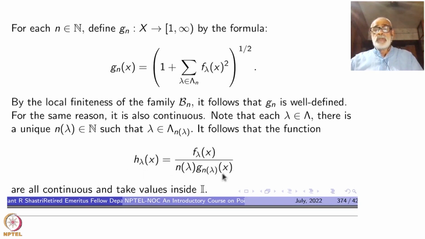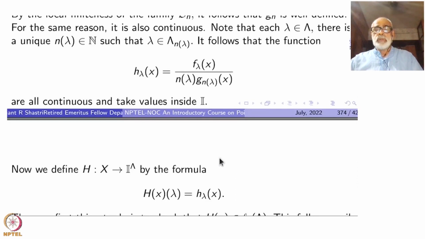Are all these continuous functions taking values inside I now? Because f lambda is only one of the terms, you see, if you take the square of this, then this function is one of them here. So the numerator is always smaller than the denominator, and they are all positive. So they take values inside I. Okay, now I can define h from X to I raised to Lambda, in particular it will be inside R raised to Lambda, no problem, by the formula h of x at lambda equal to h lambda of x.